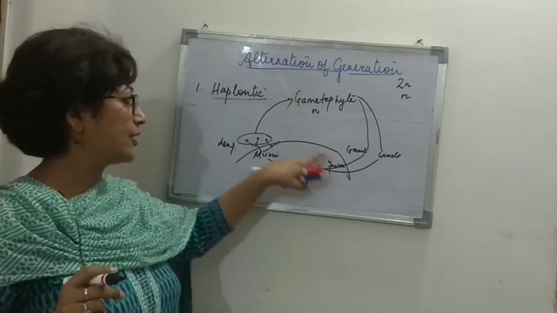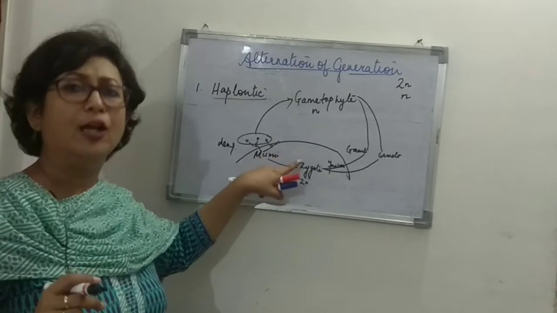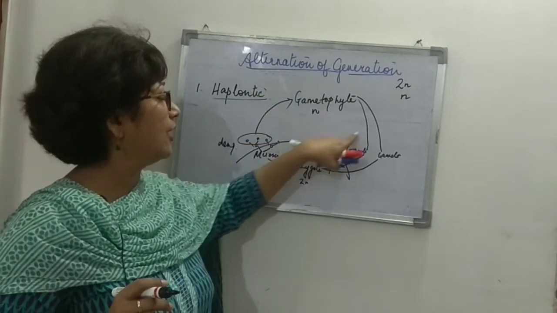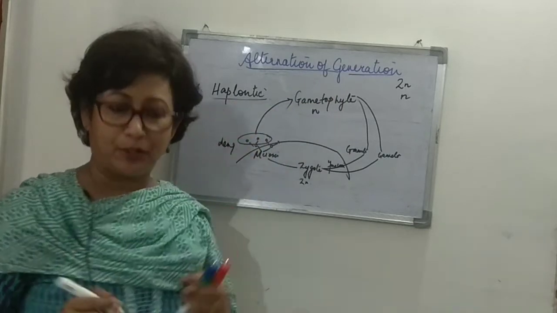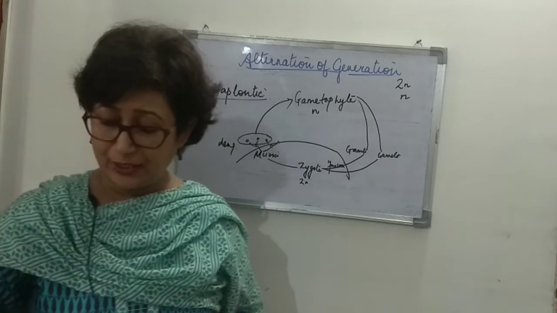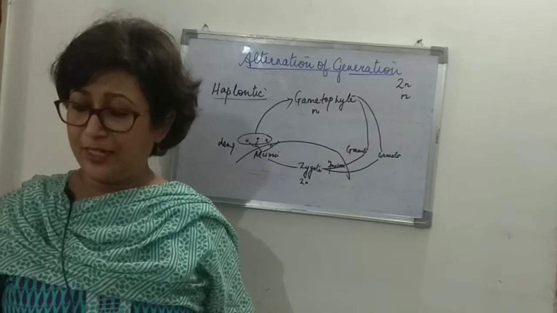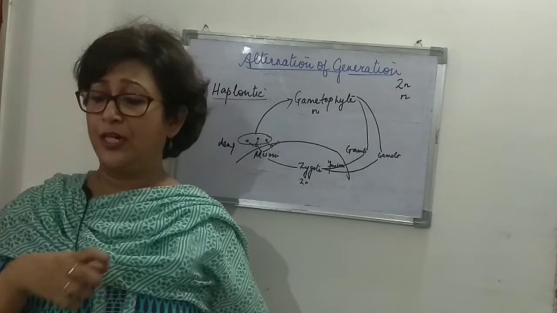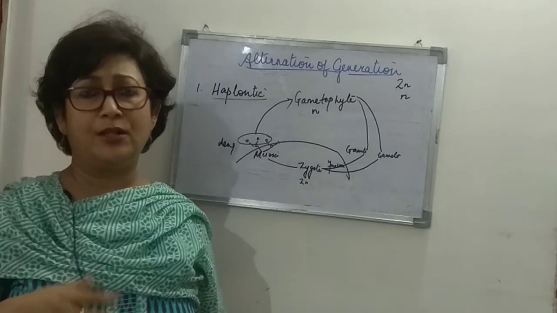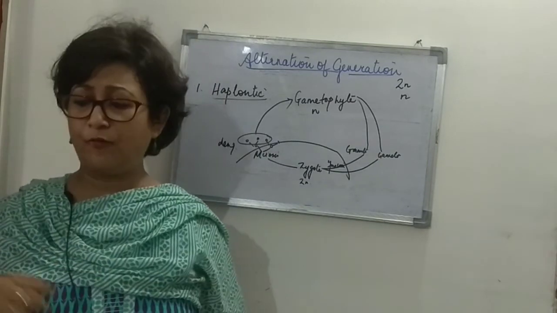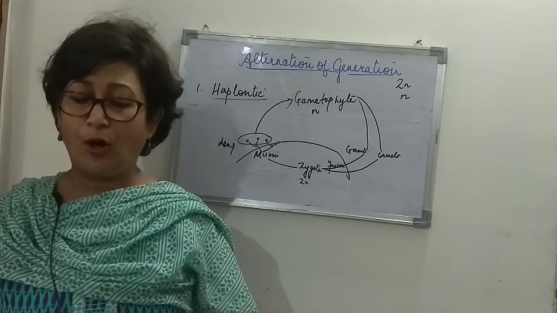That is why it is represented by a small space over here, and most of the space you see here is occupied by the gametophyte. This life cycle is found in Spirogyra, Chlamydomonas, Ulothrix, etc. It's a kind of primitive life cycle found in these primitive groups of organisms.